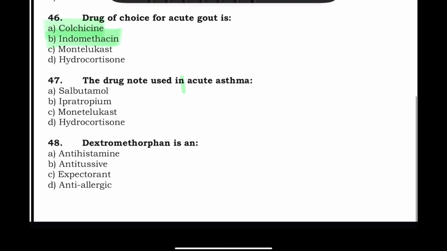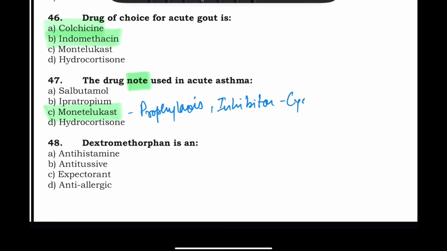The drug is not used in acute asthma. The word here is not. Not used in acute asthma. Salbutamol is used. Ipratropium used. Montelukast, hydrocortisone. So montelukast is not used. Why? Because montelukast is actually better suited for prophylaxis use, because it is a cysteinyl leukotriene receptor A को block करता है, and as a result it reduces the synthesis of leukotrienes. Now dextromethorphan is an antitussive, antihistaminic, expectorant, and antiallergic. So the correct answer here is antitussive. It is basically used in suppressing the cough, right?